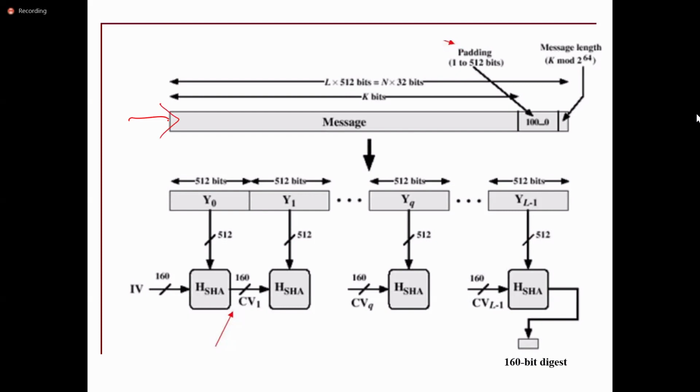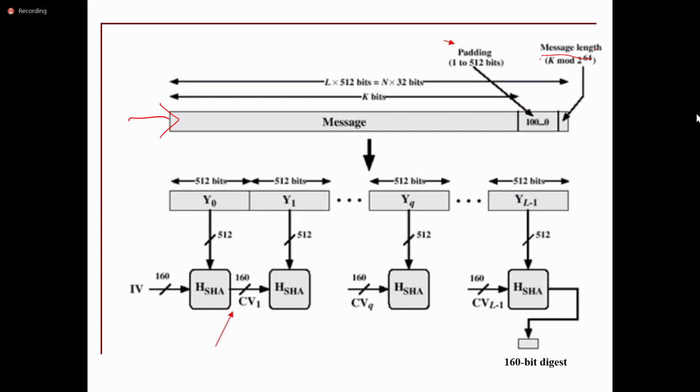What is the maximum size of the message? The maximum size is 2^64 bits. The message should be less than 2^64 bits. If you observe the top right corner, the message length is K mod 2^64, so it may be less than 2^64, right? So the entire message will be represented in K bits.